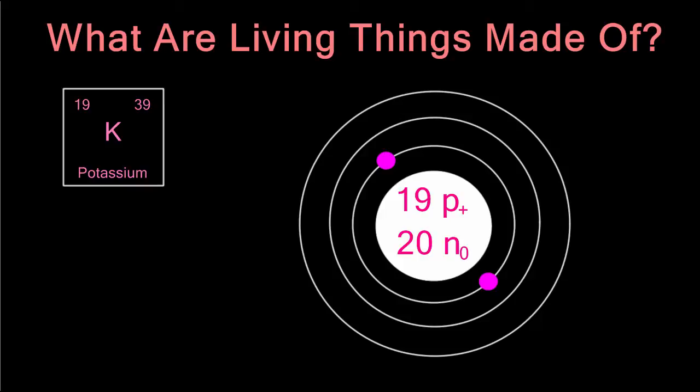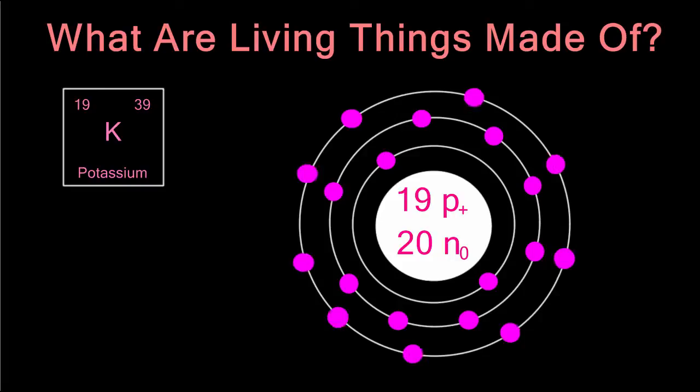We can't draw them all in the second orbital, because the second orbital can only fit 8. So we draw 8 more in that second orbital. Now we have a total of 10 electrons drawn, but again, we need 19. So we'll need 9 more electrons in the third orbital. And luckily, they can all fit. So this is a picture of what a potassium atom looks like.